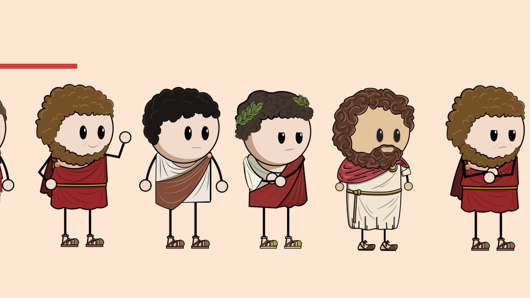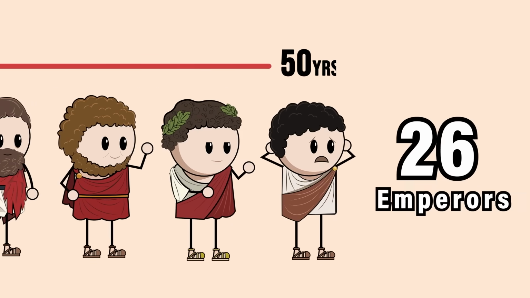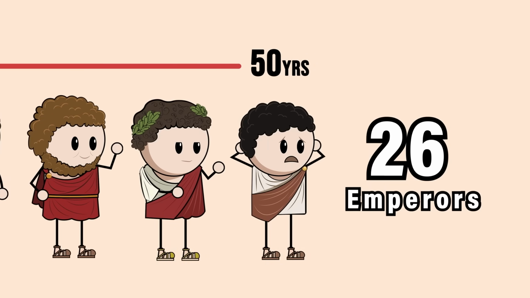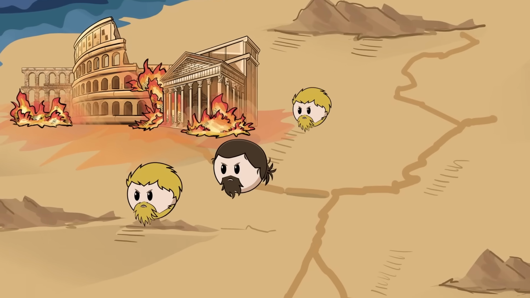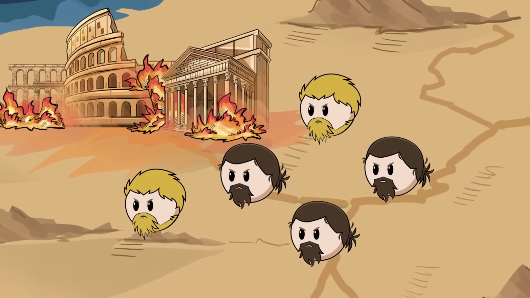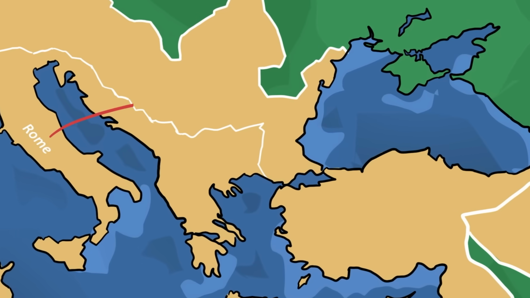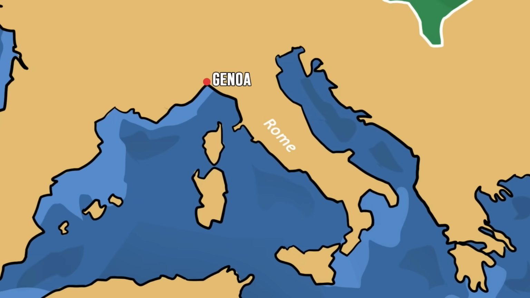So during the crisis of the 3rd century, Rome would see 26 emperors in the span of 50 years, under pressures of foreign invasion, economic decline, and civil war. Eventually, Rome had fallen apart from within, and when the barbarians were at the gates, it was basically already over. With the fall of Rome, the empire had already moved east, heading its capital in Constantinople. In the west, other cities like Genoa, Milan, and Naples grew in importance, and the attention shifted away from Rome.